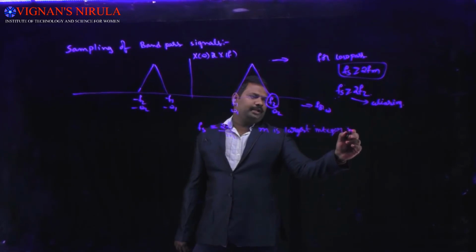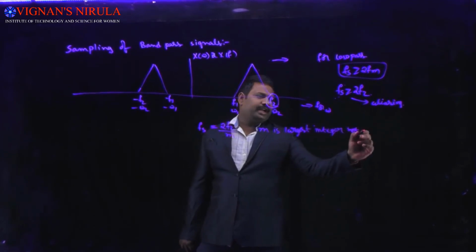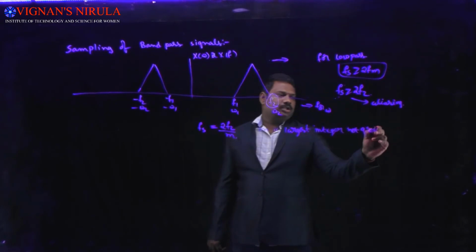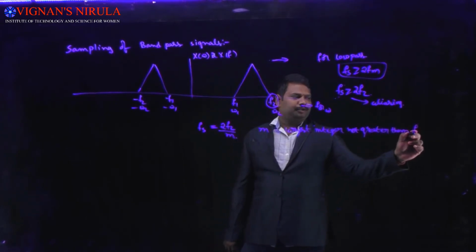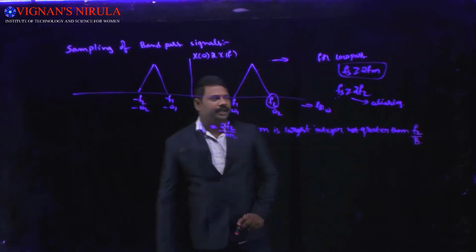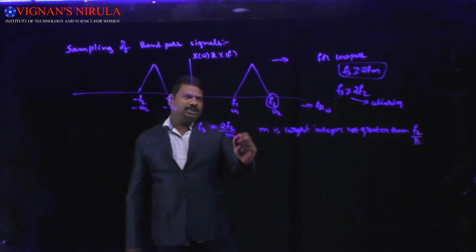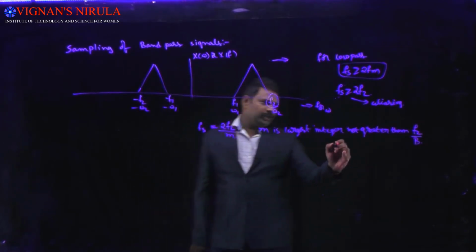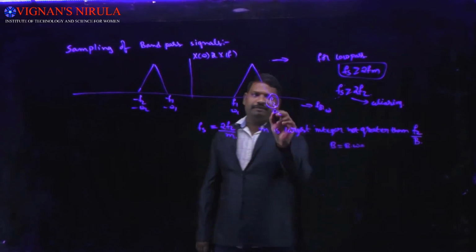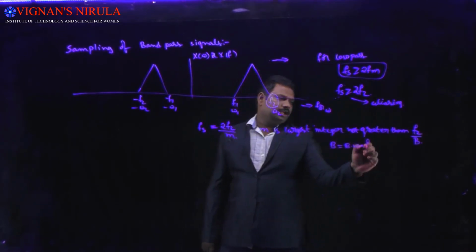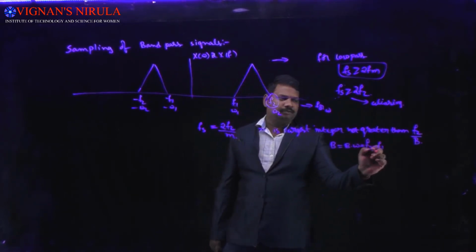not greater than f2 by b. Here f2 is the upper frequency, and b is nothing but the bandwidth, which is equal to the difference of the two frequencies, that is f2 minus f1.